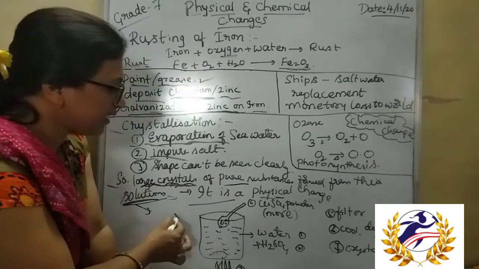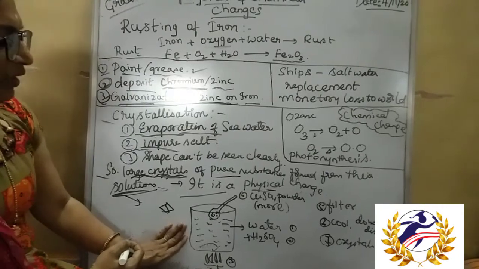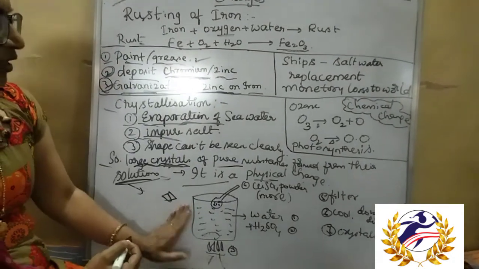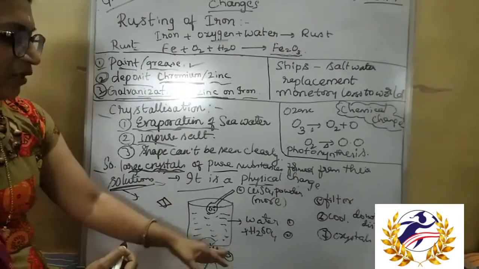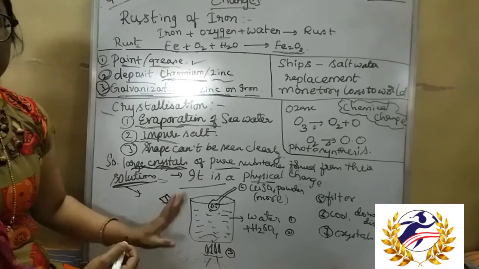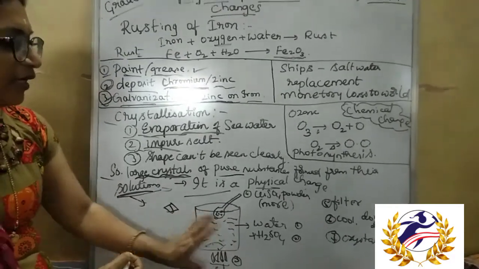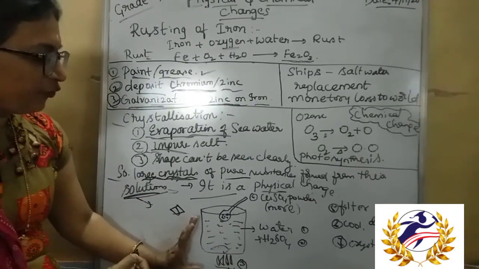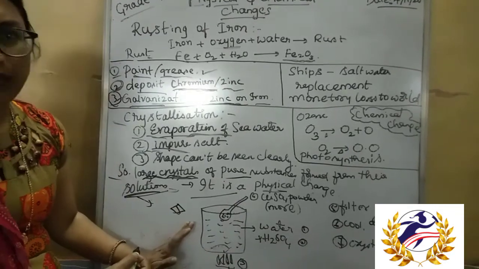So the crystallization of copper sulfate, we will take an example and we will see that. It takes place step by step. In the first step, we will take a beaker which contains water, and then we will add a small amount of sulfuric acid in order to dissolve almost all the copper sulfate powder.